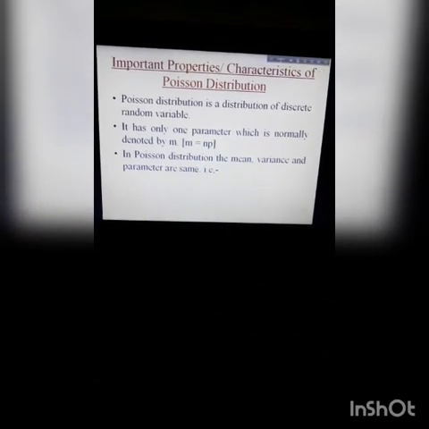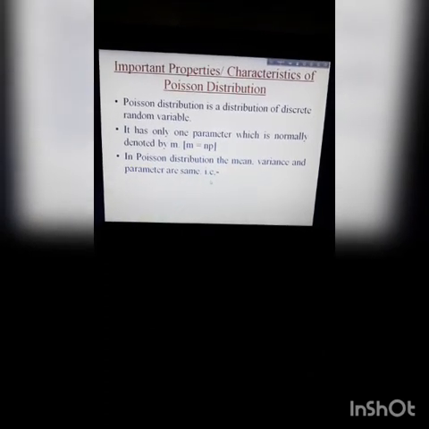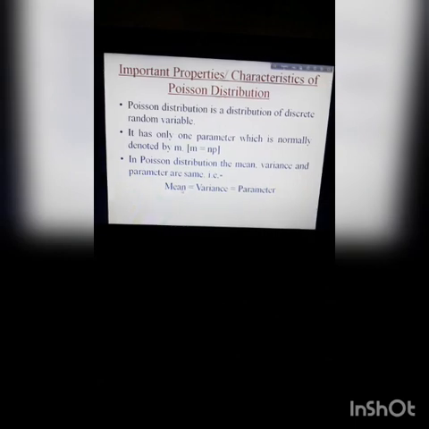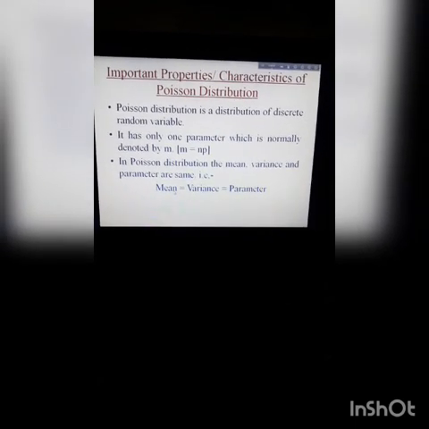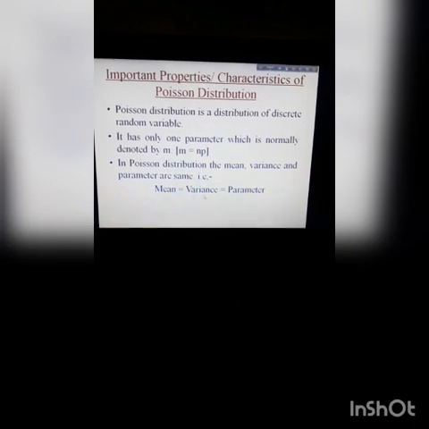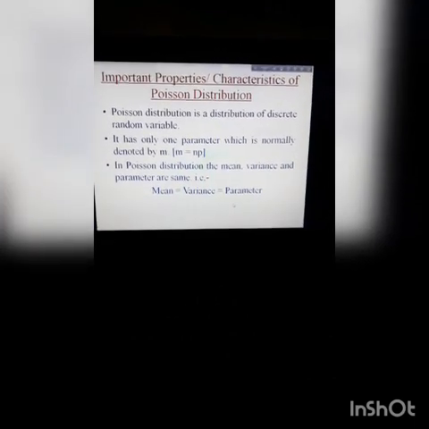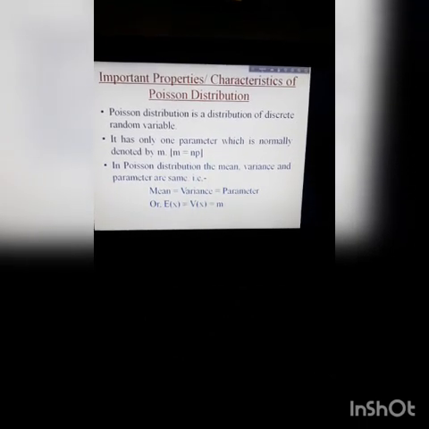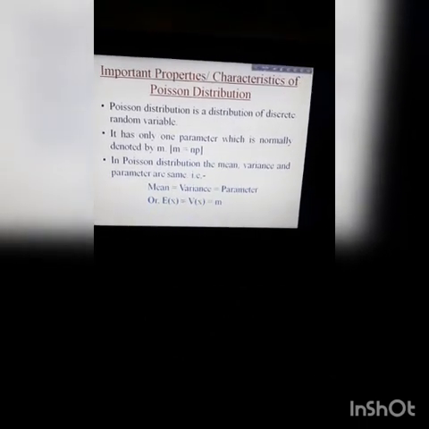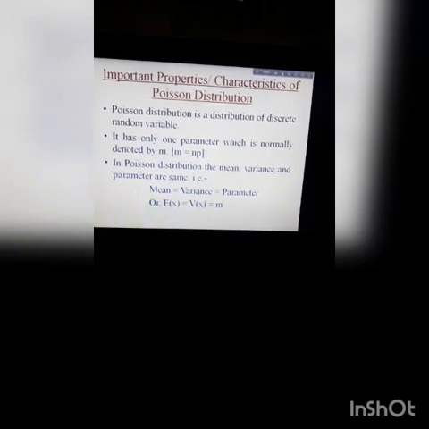In Poisson distribution, the mean, variance and parameter are the same. That is, mean equal to variance, and these are equal to the parameter. Similarly, expectation of x equal to variance of x equal to m.